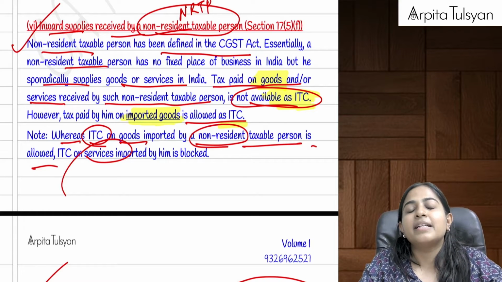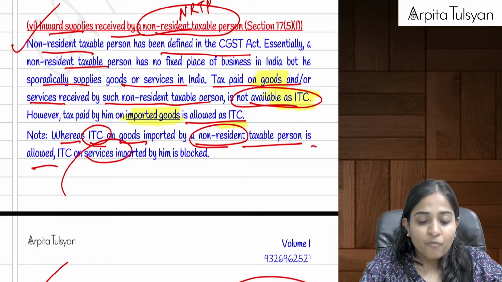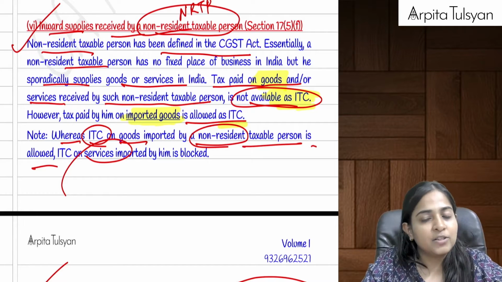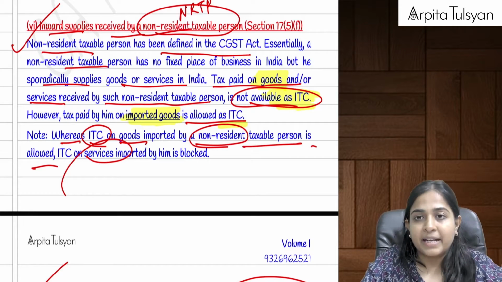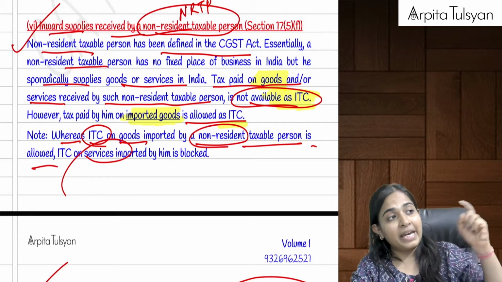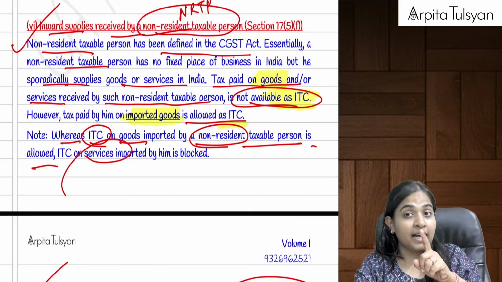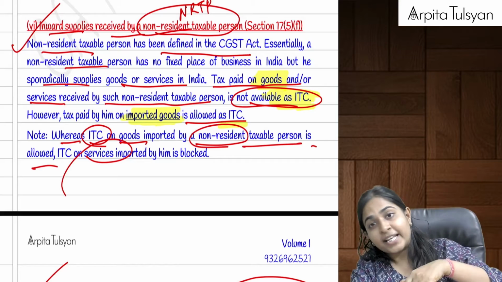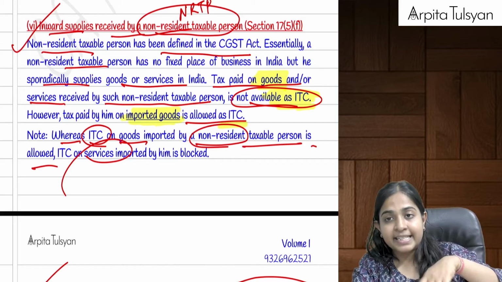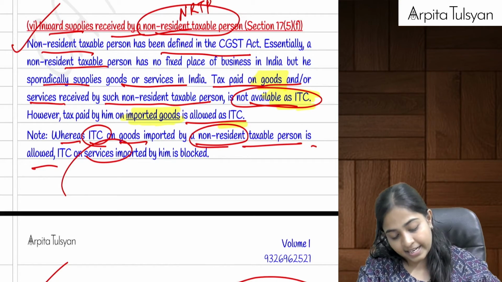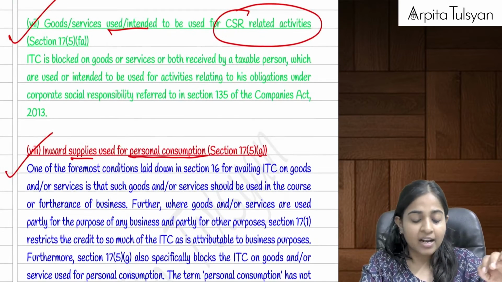Whatever is his input tax credit is totally blocked, except if this NRTP imports any goods into India and pays IGST, goods, not services. If he imports goods into India and pays IGST on import of goods, then only that credit is available. Otherwise, all his credits are blocked.